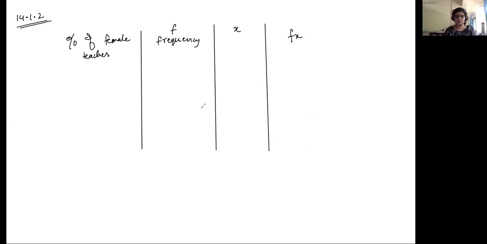Okay. So the values you're given: the first one is 15 to 25, the frequency is 6. Then 25 to 35 is 11. And 35 to 45 is 7.